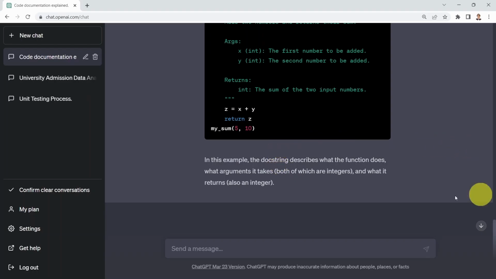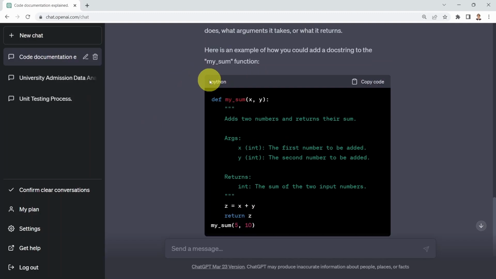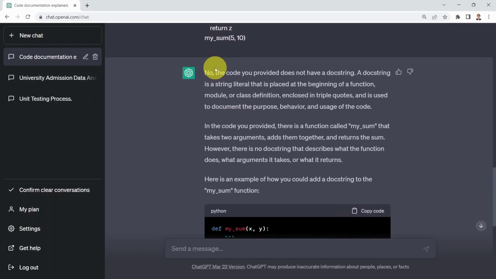But what you could do as well is, I've tried this before, and what happened is ChatGPT did not generate that code for us. It just explained, well, no, that code did not have docstrings. So I could do that. I can say, well, could you please add docstring to the following code? And basically ChatGPT is going to add it for you.